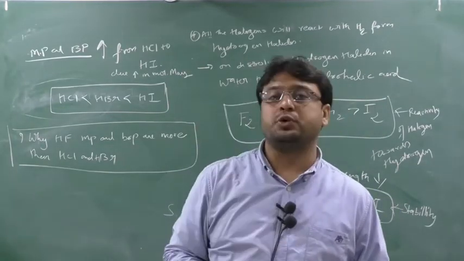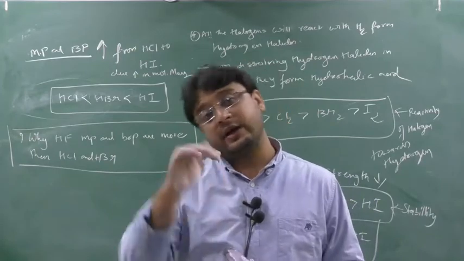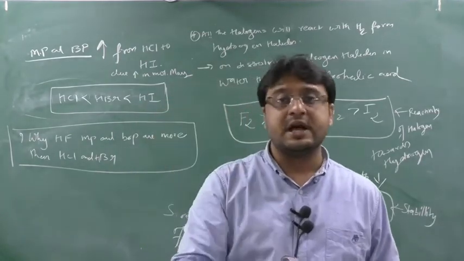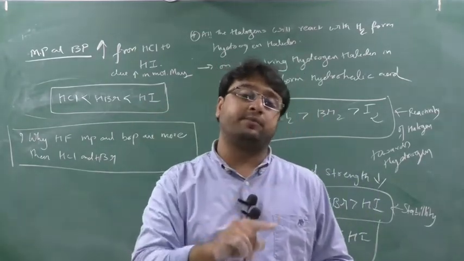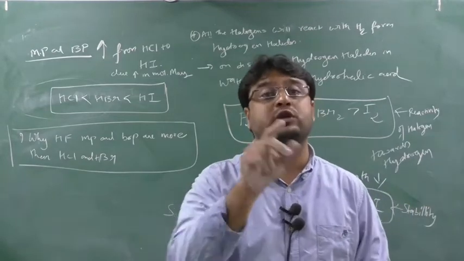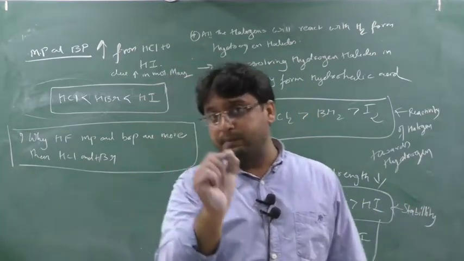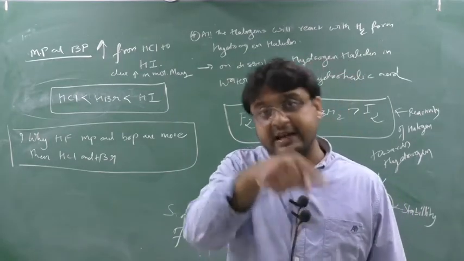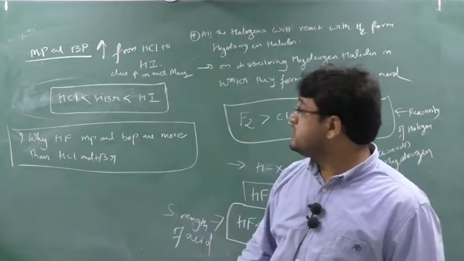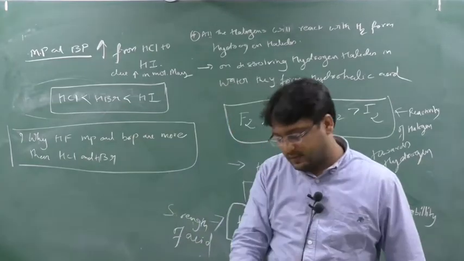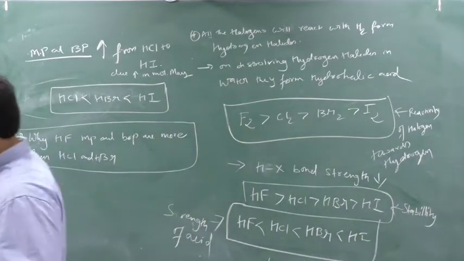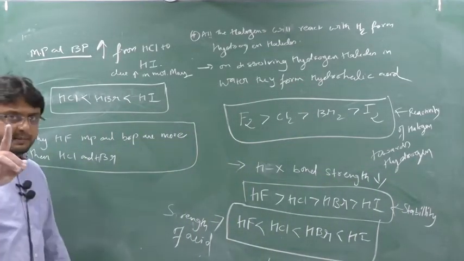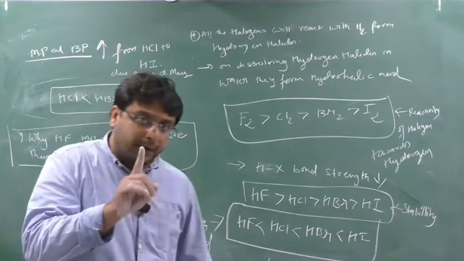Then I asked you one question, and I gave you the answer first: HF has more melting point and boiling point. Please open the textbook and check the value. The melting point and boiling point of HF are more than HCl and HBr, which means HF is not following this trend. Why? Think. Are you understanding my point? This question is very important.